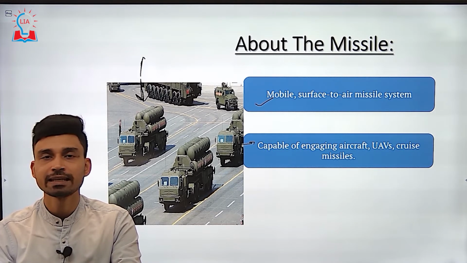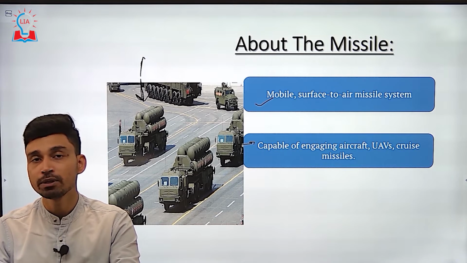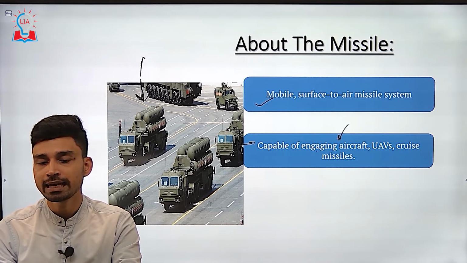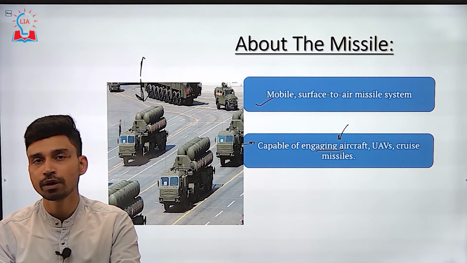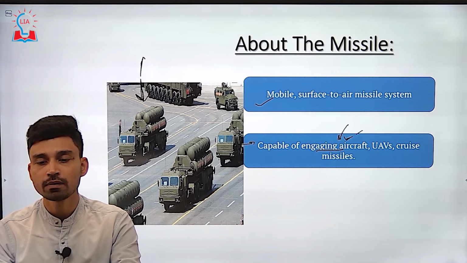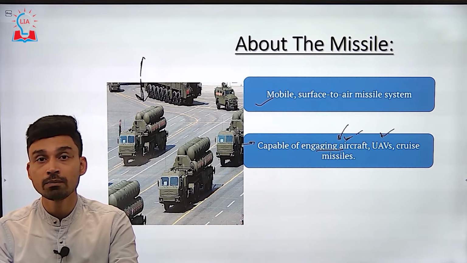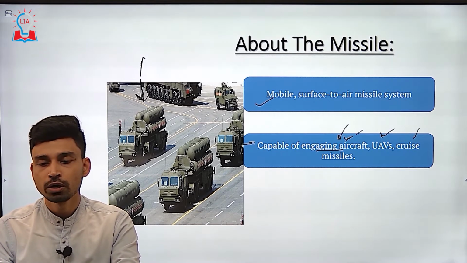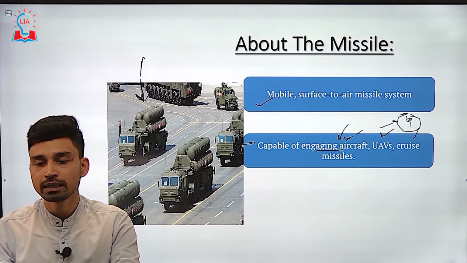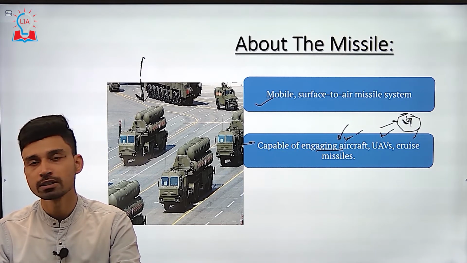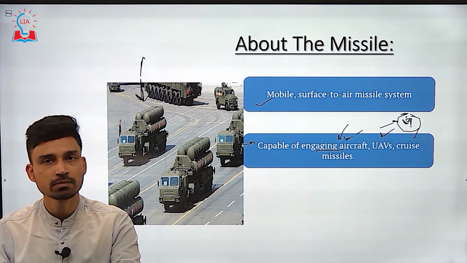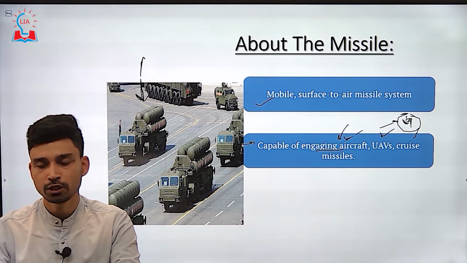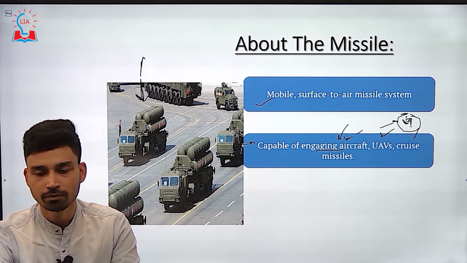Apart from that, talking about the capability of this missile, it is capable of engaging different types of aerial threats like aircraft, UAVs, that is unmanned aerial vehicles, for example drones, and cruise missiles. There is a group of 4 different types of missile systems in this S400 system. All these different missile systems are capable of destroying any kind of enemy target from any of these aerial vehicles.